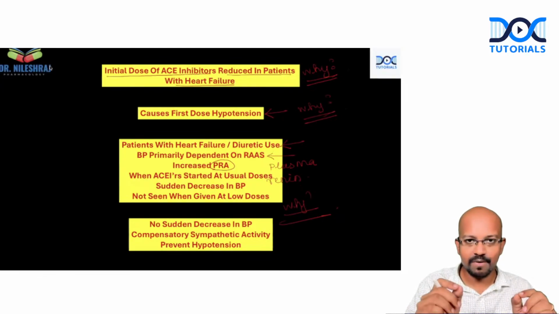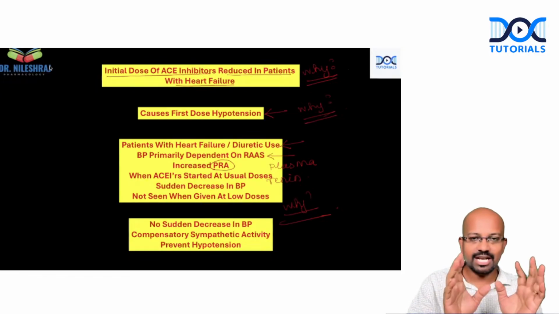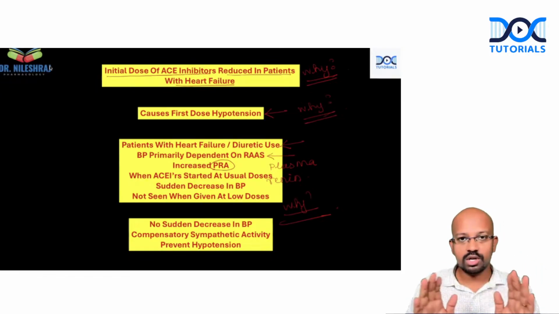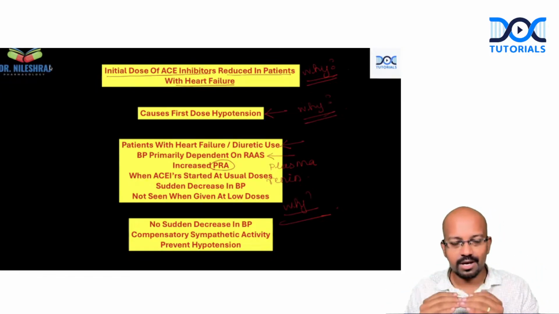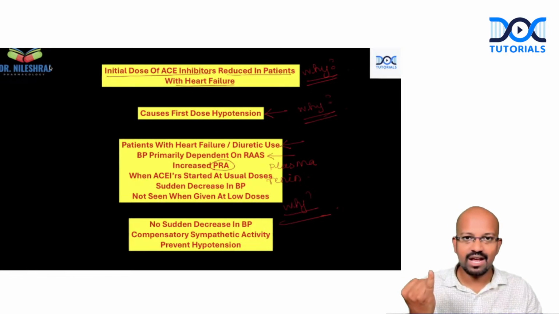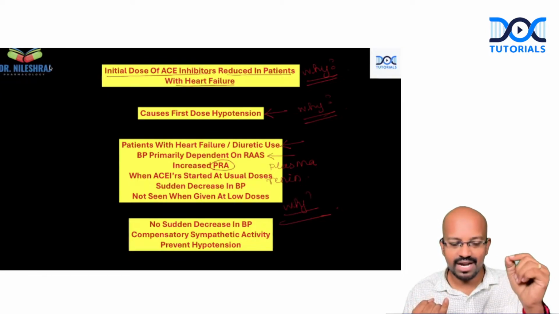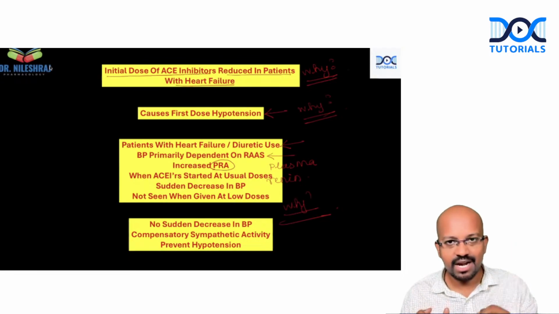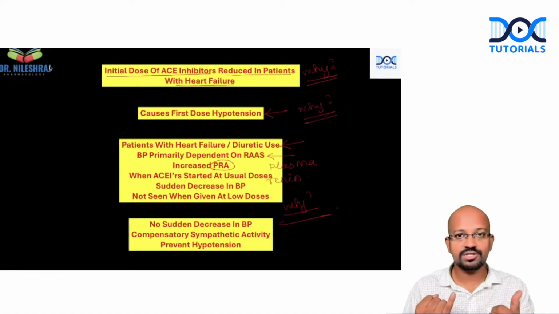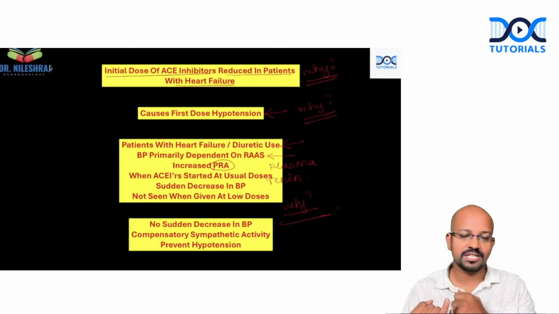Just a two-second recap of what we have discussed till now, my dears. The initial dose of ACE inhibitor is reduced. It is not a normal dose. We administer a subtherapeutic dose in a patient with heart failure. Why is that? Because heart failure patients have increased plasma renin activity. Why is there increased plasma renin activity? Because heart failure patients have a hyperstimulation of the RAS system.